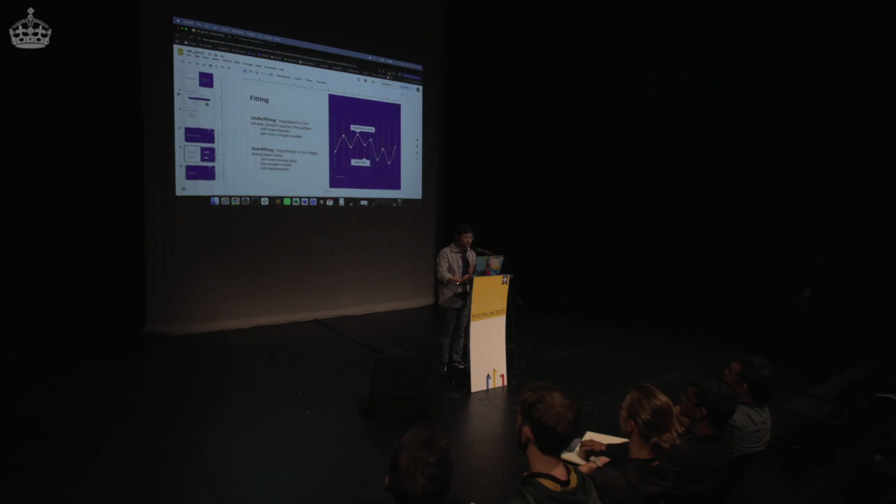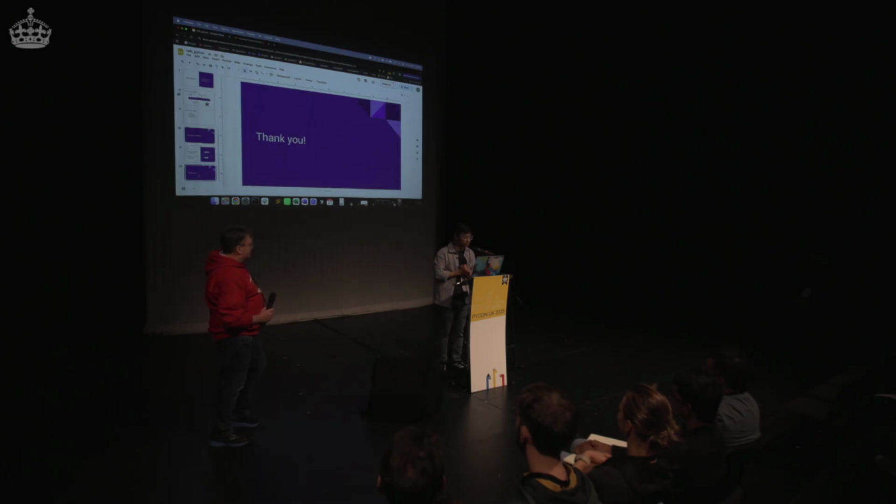In the end, it could be a good fit or a bad fit. In case it's an underfit, for example this model that we just built is an underfit, you can add more features or use more complex models. For example, in this case, we could use polynomial regression or something like that. And in case there's overfitting, let's say it is taking a lot of waves, then you just add more training data or use simpler models. For example, if there's a linear relationship between the data and you use a polynomial regression model, it's going to take a lot of unnecessary turns. That is all I wanted to share. Thank you so much.